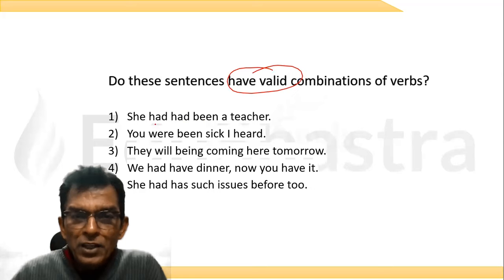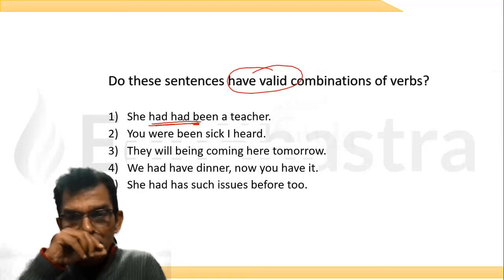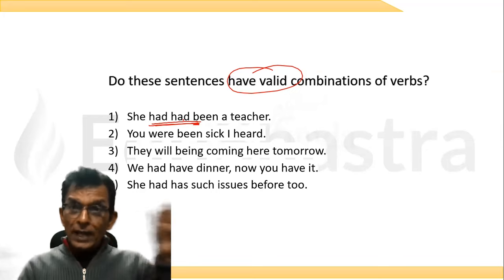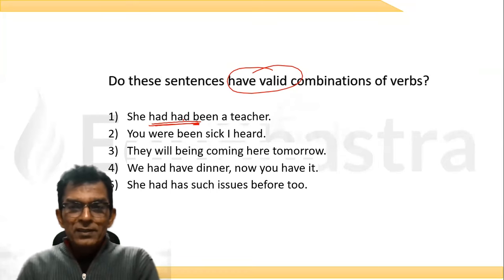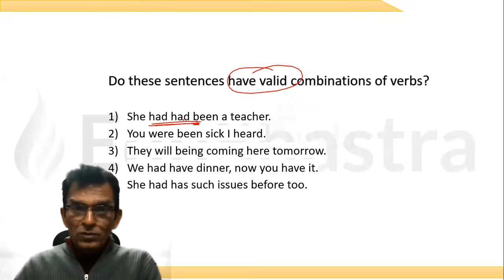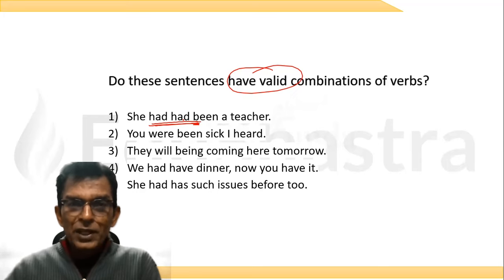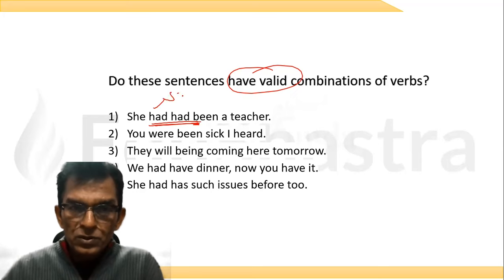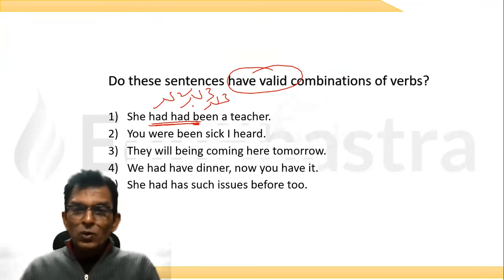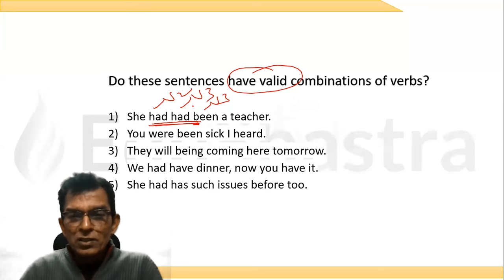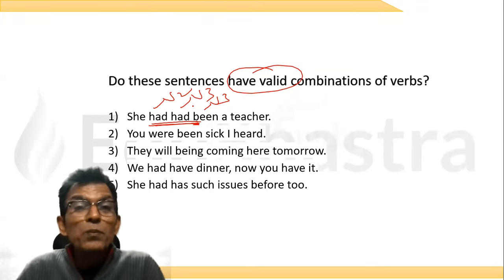She had been a teacher. Can I write this combination or this sentence is wrong? Think about it. Calculate. Active voice, passive voice. Is this combination possible? Saraswati, think about it. Past perfect, no. There are three verbs. V2, V3, V3. No, it's not continuous. There is no ing. Very good, Subiksha. Not possible.